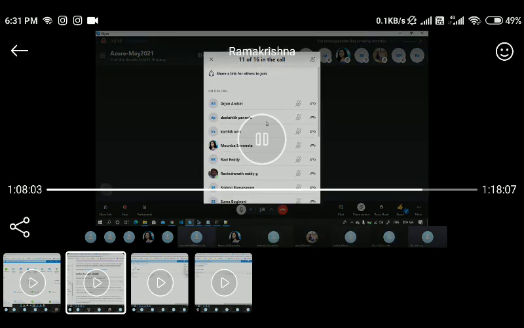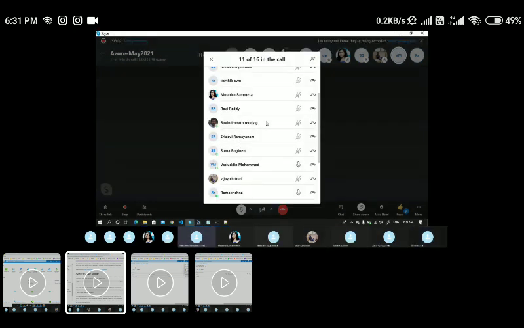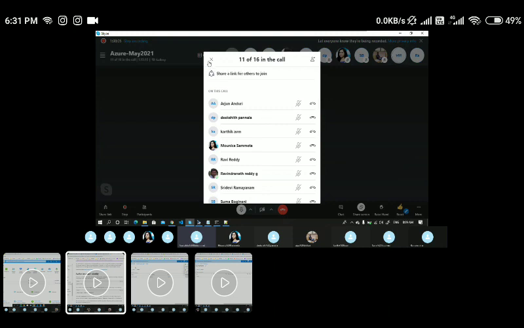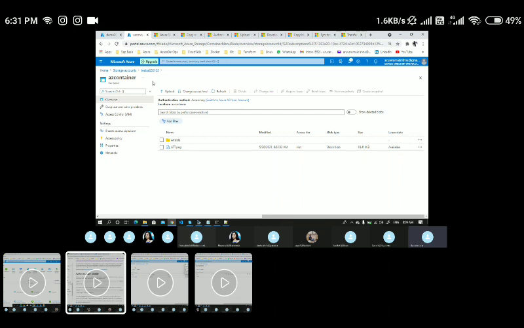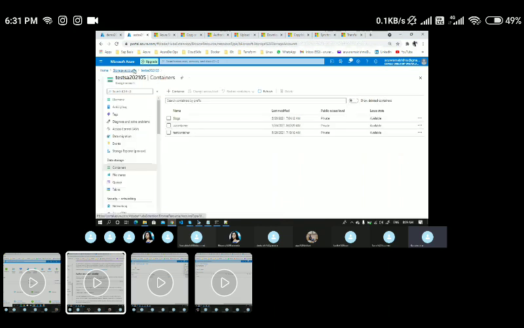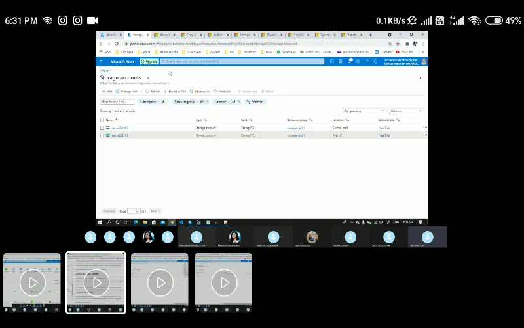Any more questions you have? Can we use this AzCopy for migrations also? Yeah, I'll walk you through some use cases. We can use it for migrations also, but AzCopy is only used to copy data to the storage accounts. It is very simple. It is not something to migrate data to your Azure. It will not work that way. We are just copying data to the storage account itself, not to the entire Azure.